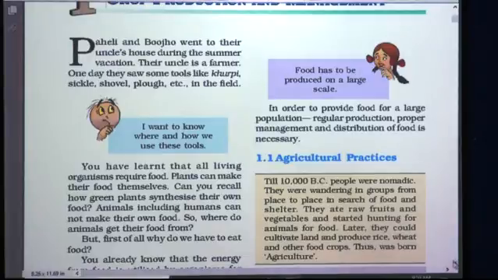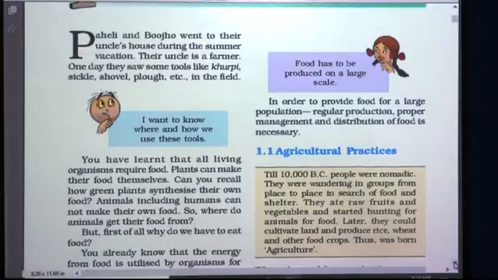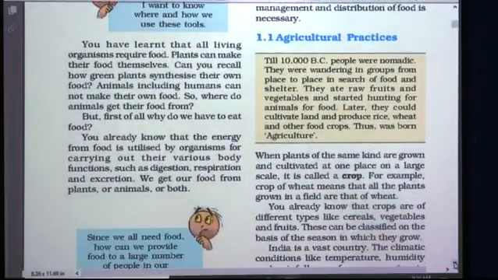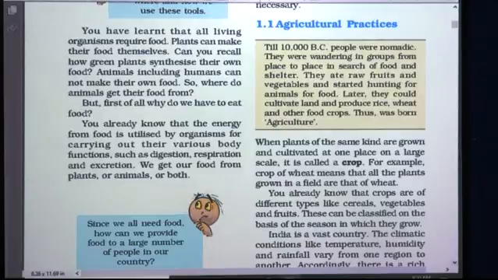All these things are very important and all these things are done in different agricultural practices. So let us see what are agricultural practices. Till 10,000 BC, people were nomadic. They were wandering in groups from place to place in search of food and shelter.